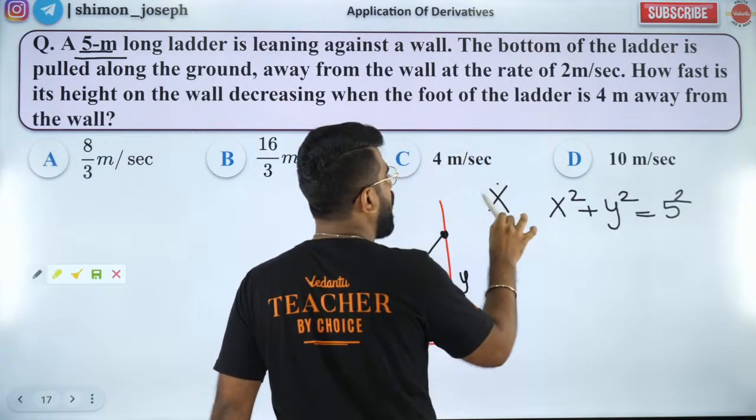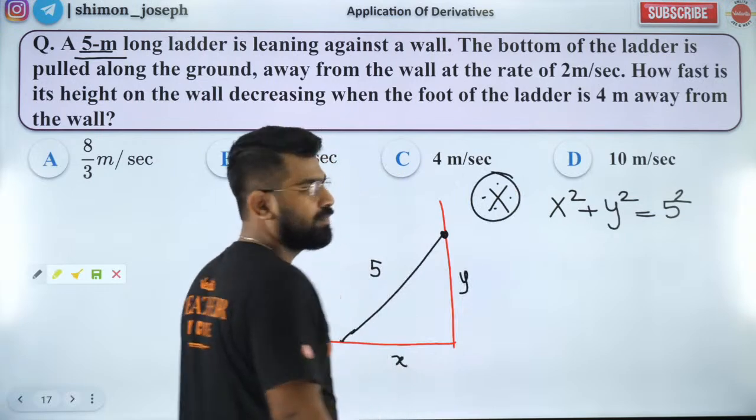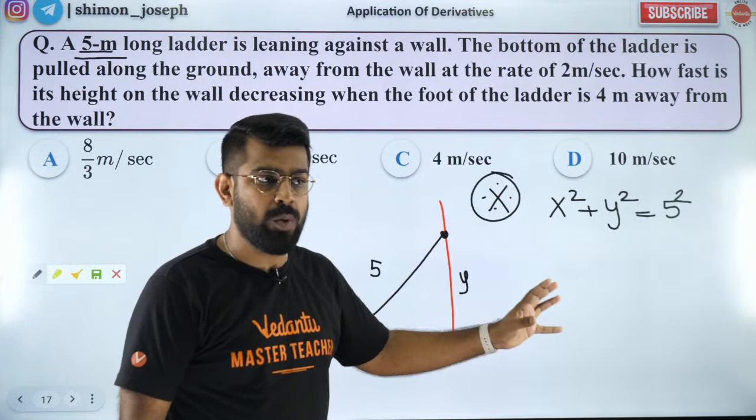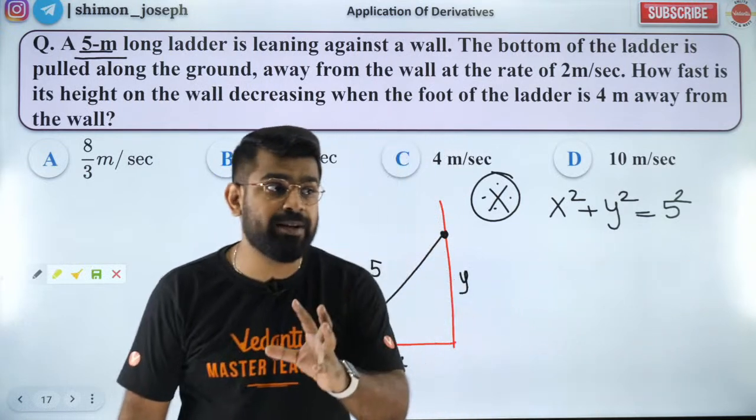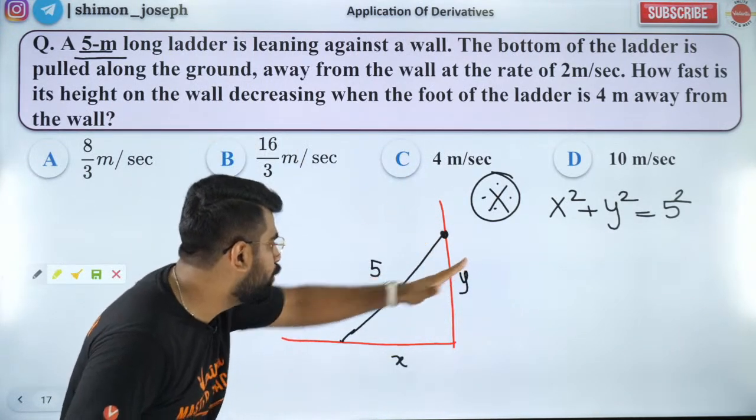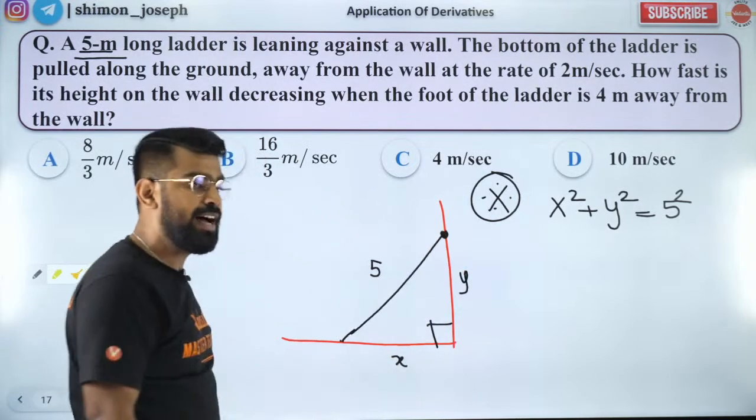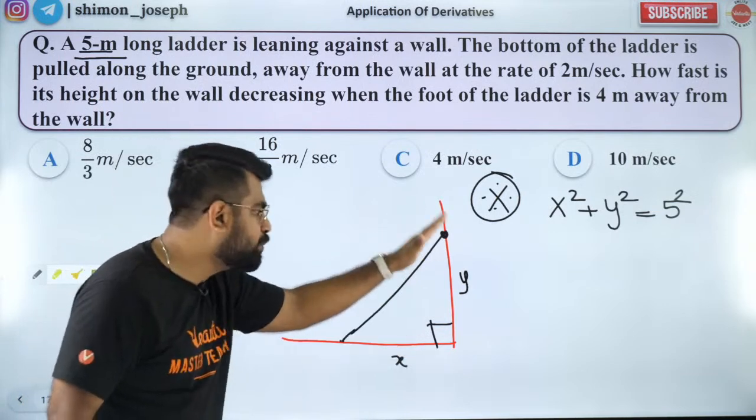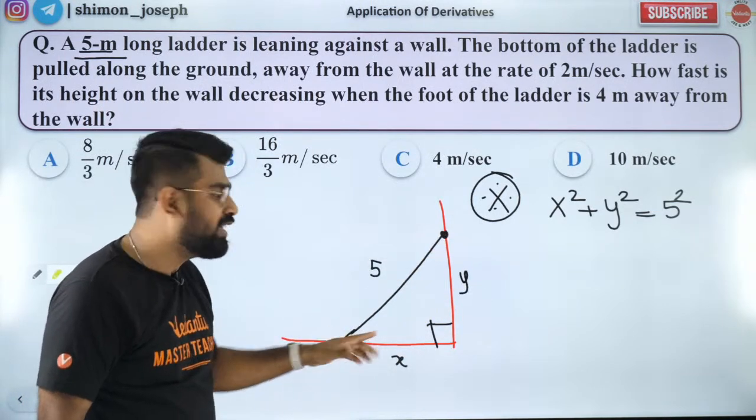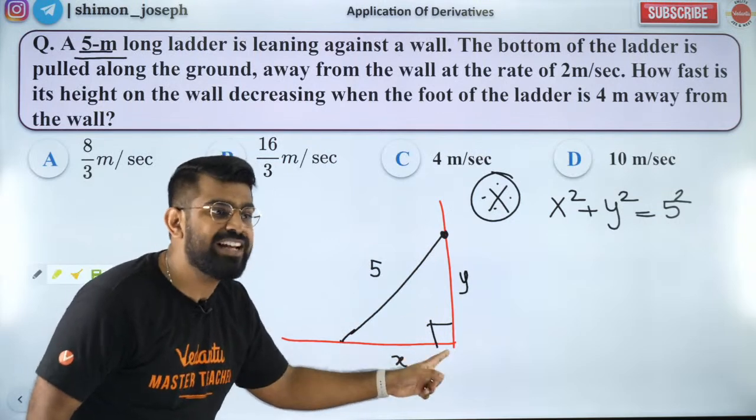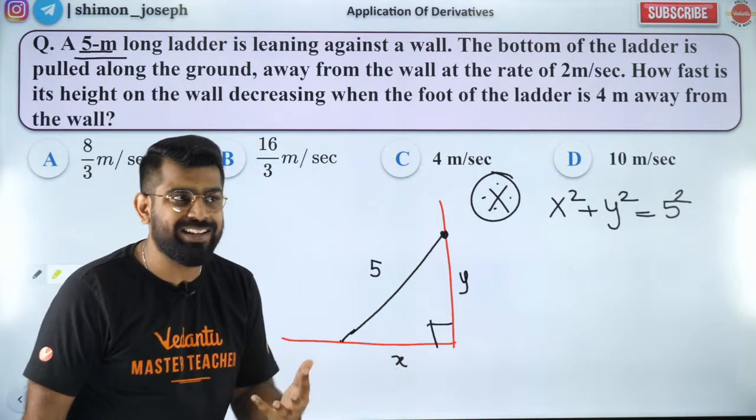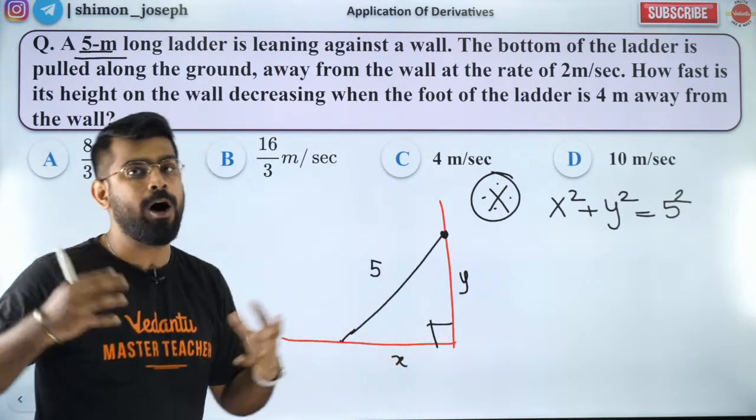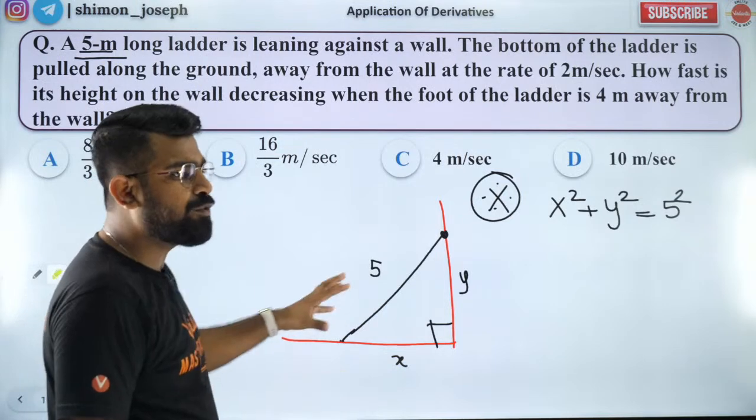This is very, very important. You need to be able to write this: x square plus y square is equal to 5 square. Very important, because however the ladder moves, unless it falls flat, till the time it's moving along the wall and the ground, this angle will be 90 degrees. If it is 90 degrees, then Pythagoras theorem is applicable. So x square plus y square equal to 5 square. Very simple. Awesome, right? So that's the first part.